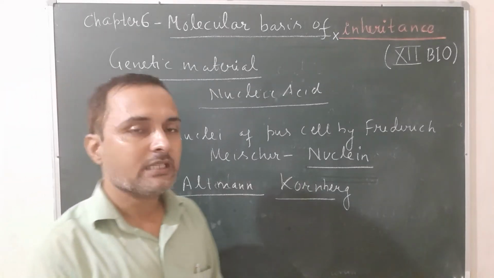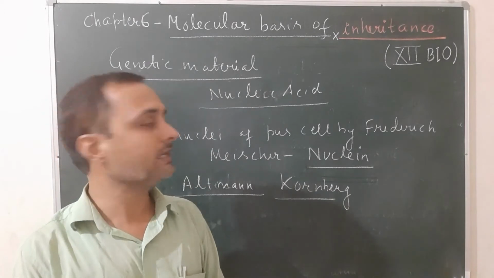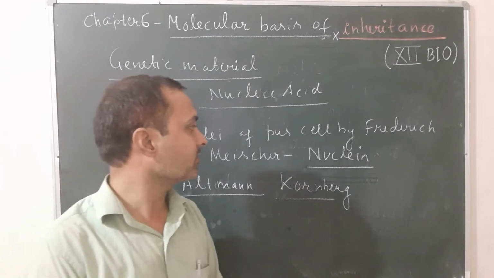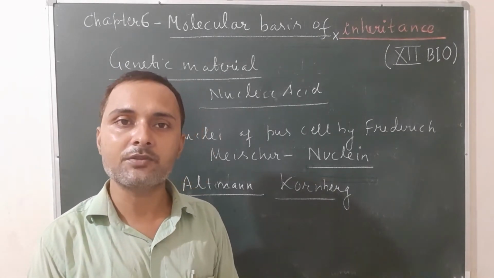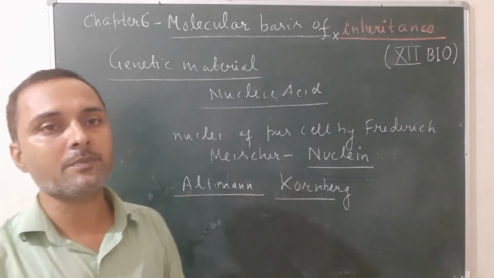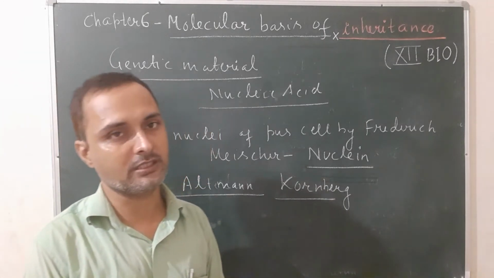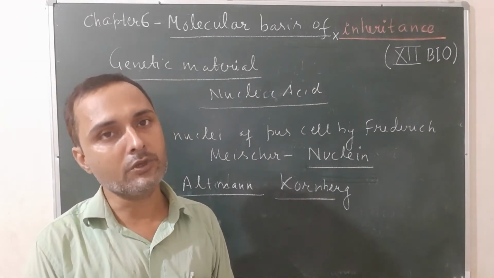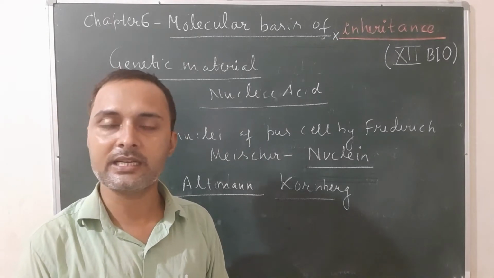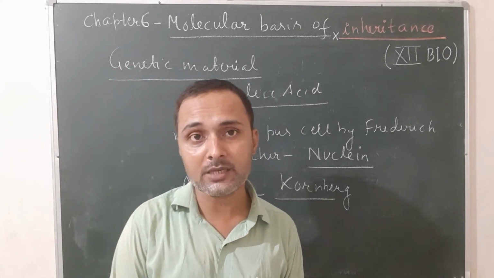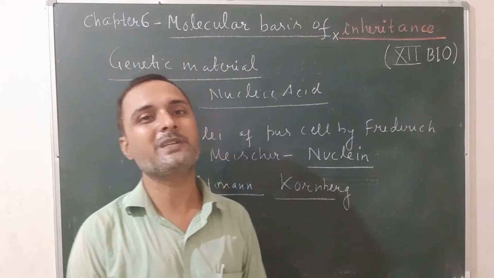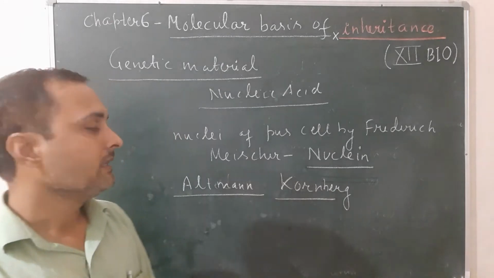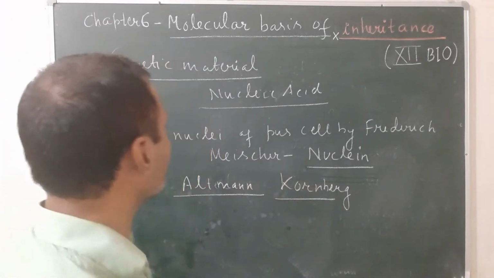So once again, during the discovery of nucleic acid, Frederick Miescher isolated a special substance from the nuclei of a cell and termed it nuclein. Later on, Hertwig confirmed this nuclein had the property to transmit characters from one to the next generation. After this, Altman coined the term nucleic acid for nuclein due to its acidic nature. The acidic nature of nucleic acid is due to the presence of the phosphate group, represented by PO4 3-. So this is all about the discovery of nucleic acid.